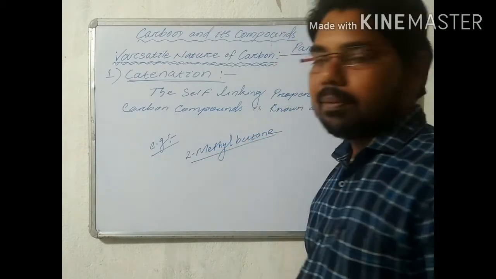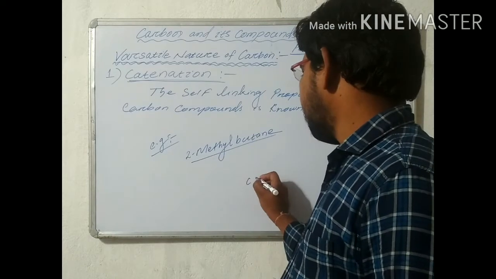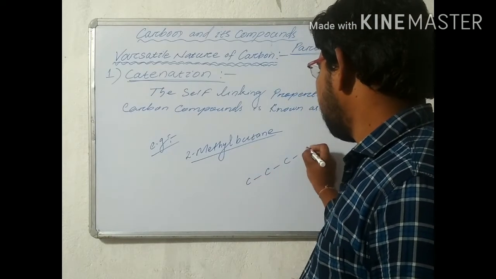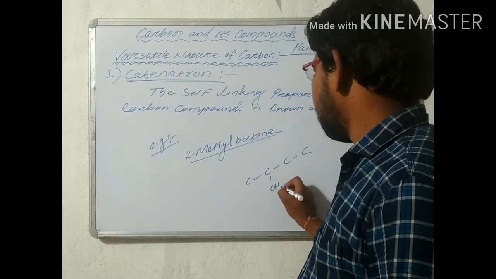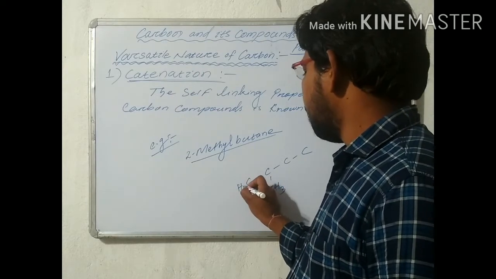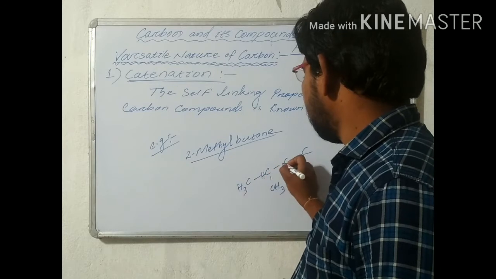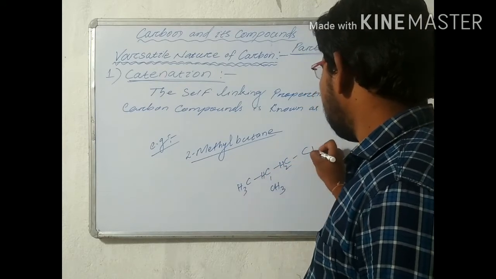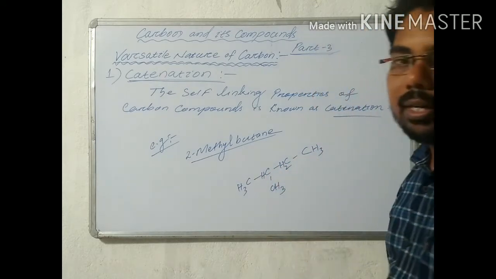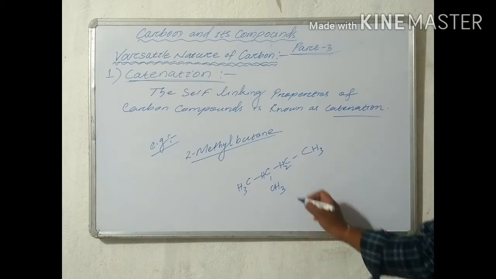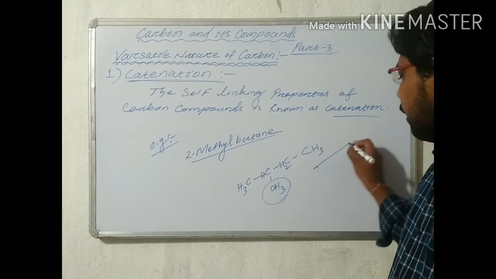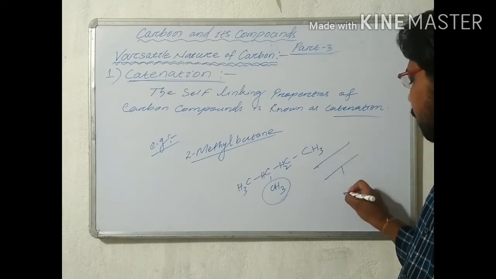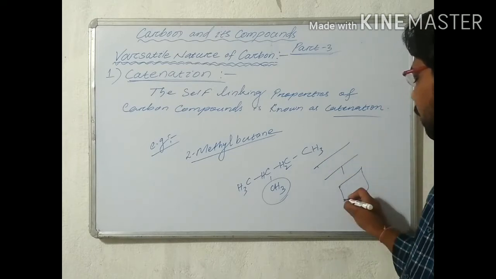In 2-methyl butane, butane means 4 carbons are present, 1 2 3 4, and at the second carbon a methyl group is present. Methyl means CH3. The structure is CH3 CH CH2 CH3. Here CH3 is a branch. So carbon compounds form straight chains, branched chains, or cyclic chains.